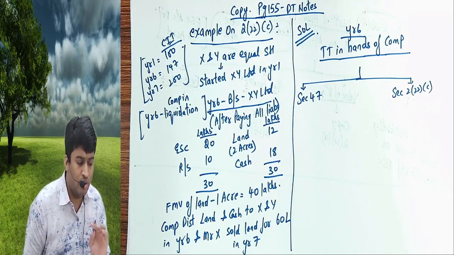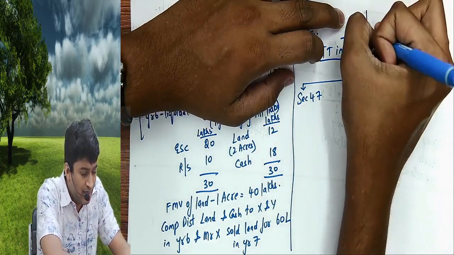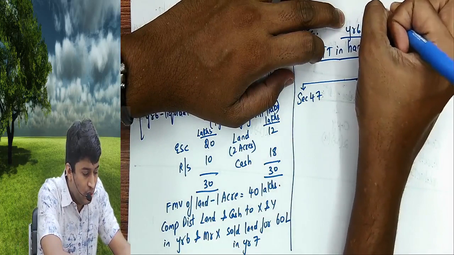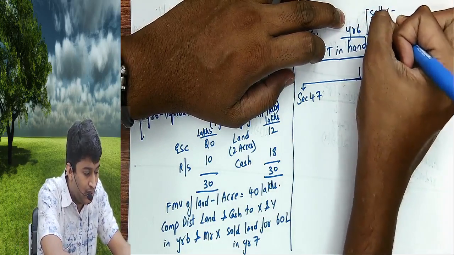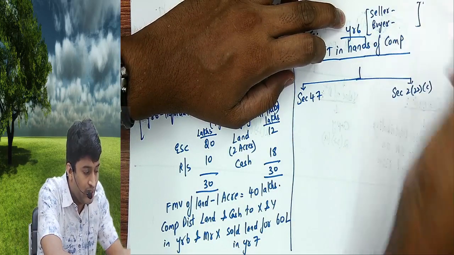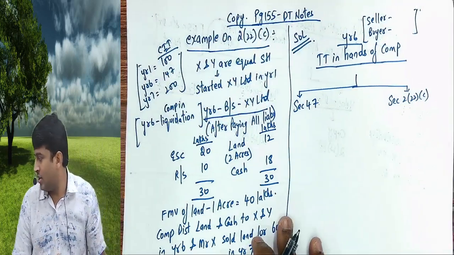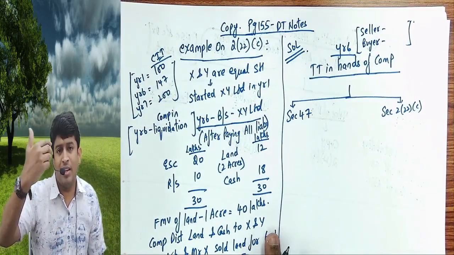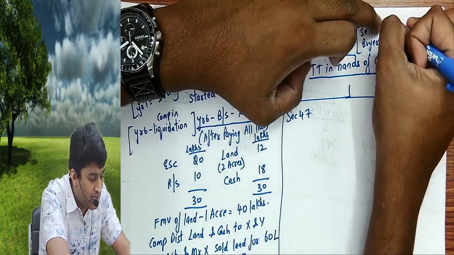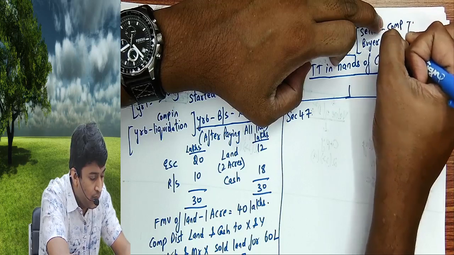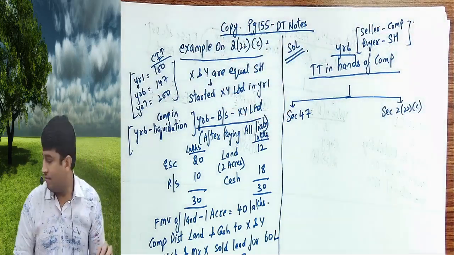Yes or no? Yes, sir. In that case, who is the seller? Who is the buyer? Who is giving to whom? Company is giving the land to the shareholder. So company becomes the seller, shareholder becomes the buyer.